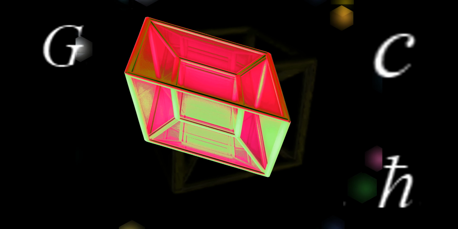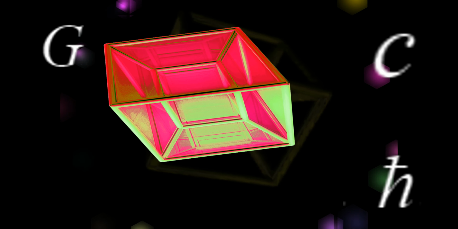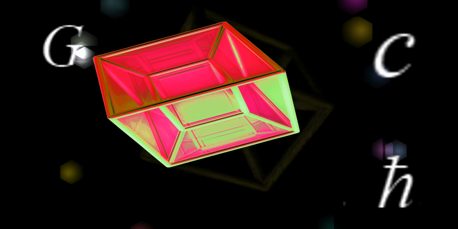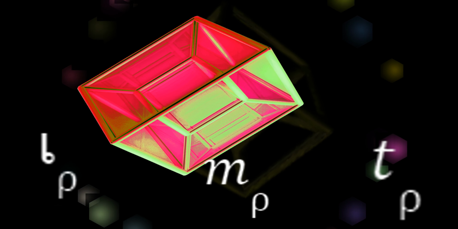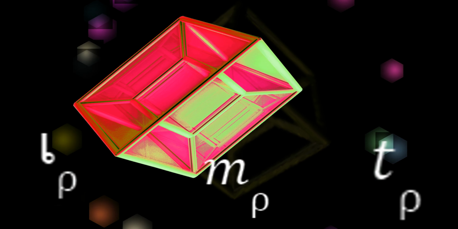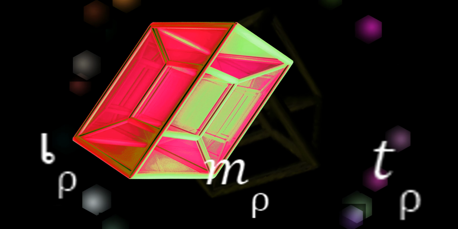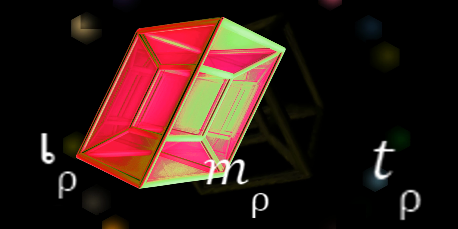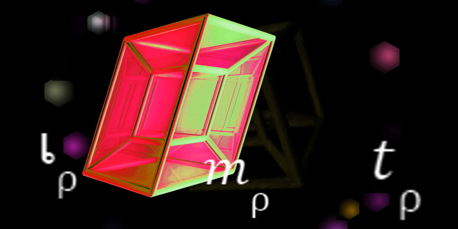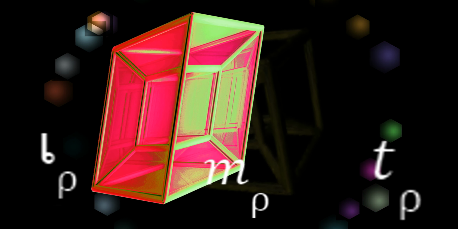We know that the Planck units are derived from the universal constants c, G, and h. Here c represents the velocity of light in vacuum, G represents the universal gravitational constant, and h represents the Planck constant. The Planck units represent distance as Planck length, L_P, time as Planck time, T_P, and mass as Planck mass, m_P. These three units are the smallest known fundamental units that we can see in particle physics and quantum mechanics.